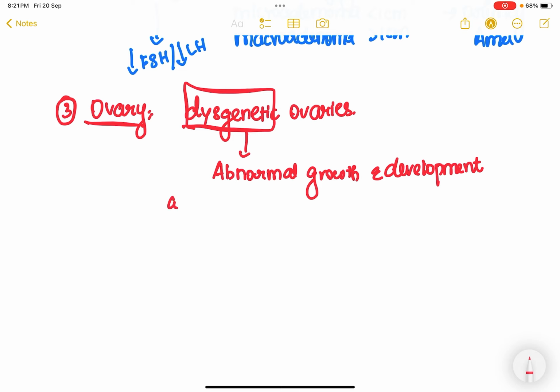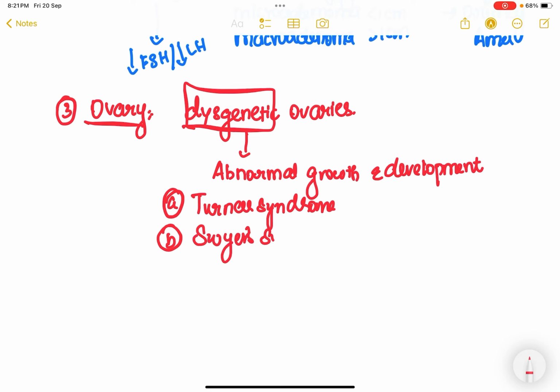So where can we see these conditions? We can see this in two kinds. One is going to be Turner syndrome, and the other condition is going to be Swyer syndrome. And what is the karyotype for this? Turner syndrome is always 45XO. Please remember this, it's a very important question. So 45XO is Turner syndrome and Swyer syndrome is 46XY. 46XY is Swyer syndrome, 45XO is Turner syndrome.